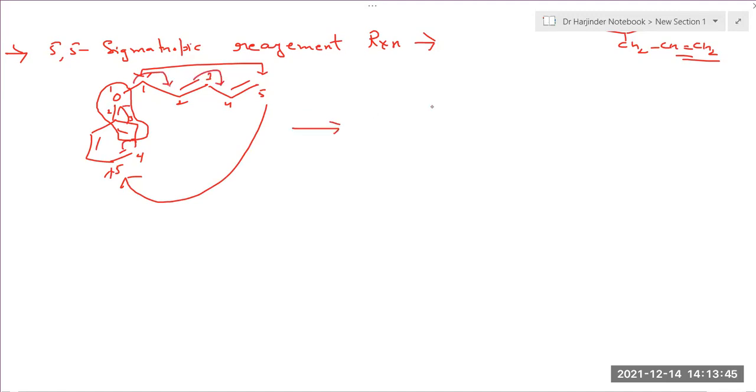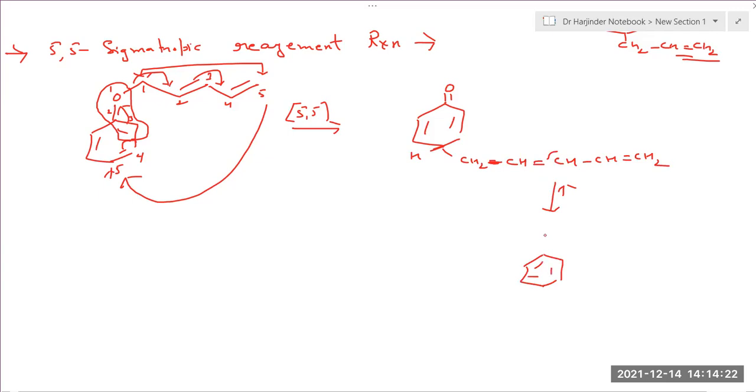So this will initially give rise to this portion getting attached to the ring. So it will become hydrogen, CH2, single bond, CH, double bond, CH, bond O. And this will get tautomerized into phenol.